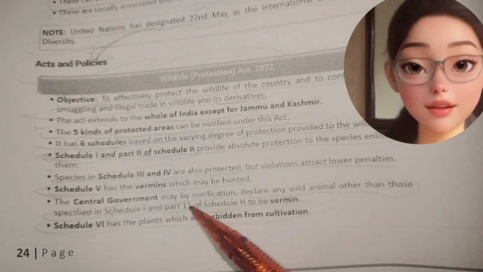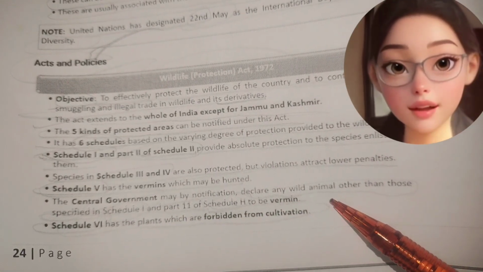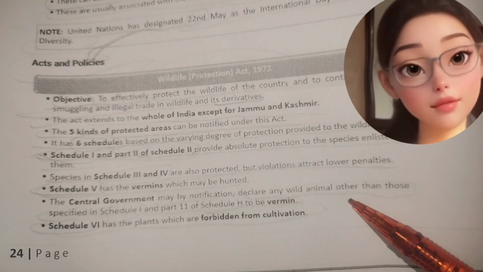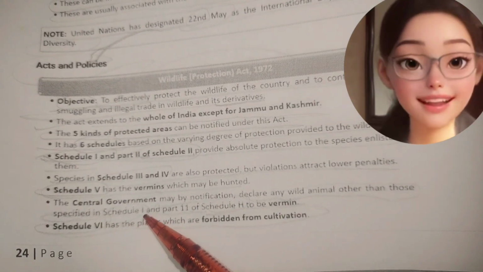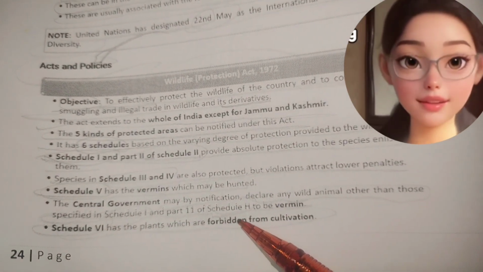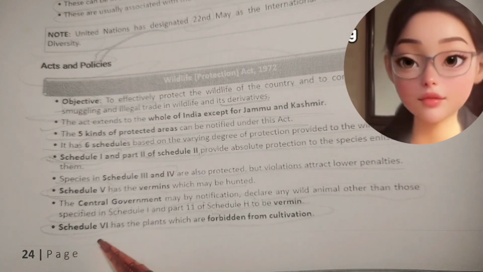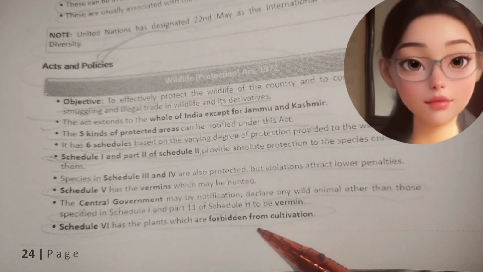The central government may, by notification, declare any wild animal other than those specified in Schedule 1 and Part 2 of Schedule 2 to be vermin. Schedule 6 has the plants which are forbidden from cultivation.